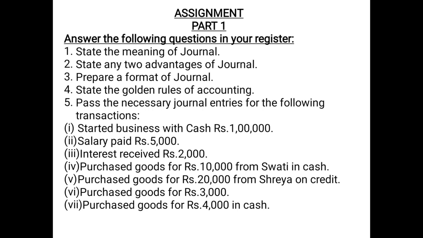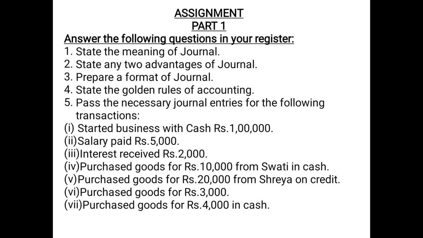The next question, you have to pass the necessary journal entries for the following transactions. Number 1, started business with cash rupees 1 lakh. So what will be the entry, children? Cash account debited 1 lakh in the debit column, to capital account 1 lakh in the credit column, and narration you can write for business started with cash.